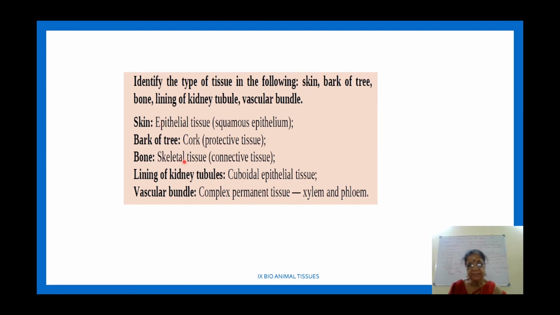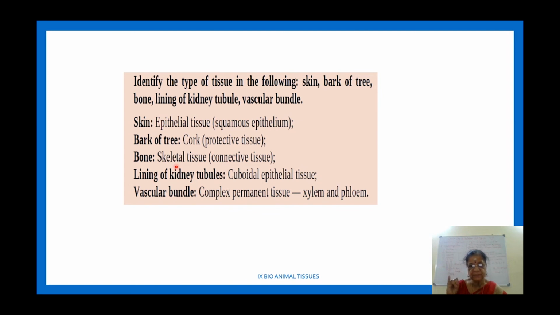Okay? The next is bone. It is a skeletal connective tissue. We say skeletal tissue, and it is a type of connective tissue. What have we studied about connective tissue? Do you remember the 4 types? Connective tissue proper, supportive connective tissue, dense connective tissue and fluid connective tissue.